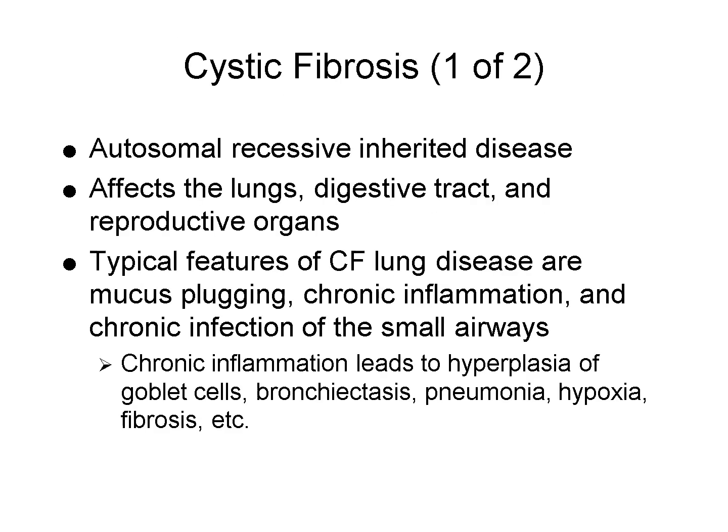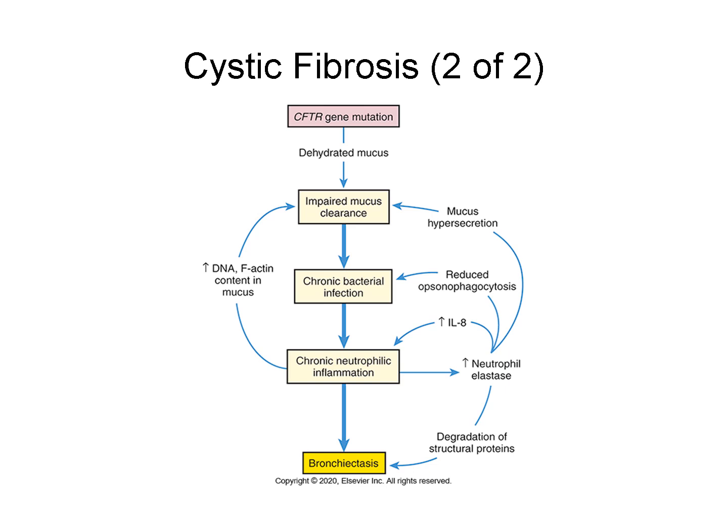Cystic fibrosis is an inherited disease that affects the lungs, digestive system, and reproductive organs. It is caused by a mutation in a gene that disrupts the movement of salt and water in and out of cells, leading to thick, sticky mucus. In the lungs, this mucus clogs airways and traps bacteria, resulting in chronic infections and inflammation. Over time, the damage leads to bronchiectasis, fibrosis, and respiratory failure. In cystic fibrosis, the cycle of mucus plugging, infection, and inflammation continues to worsen over time.